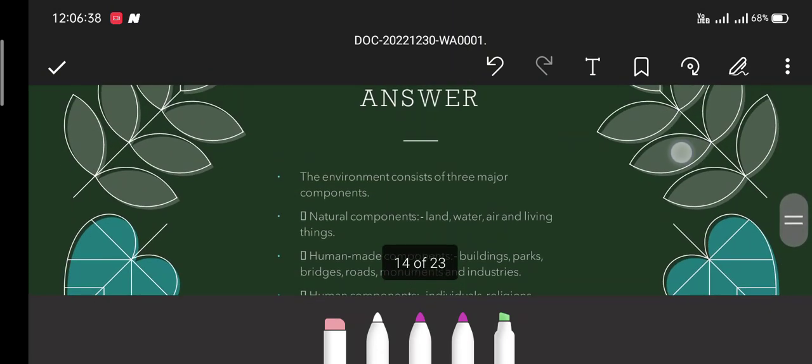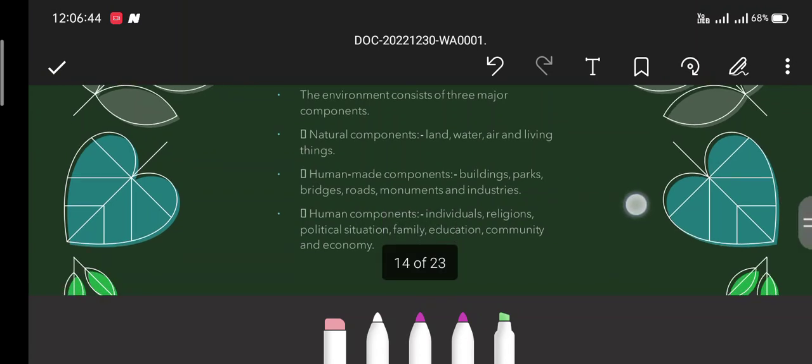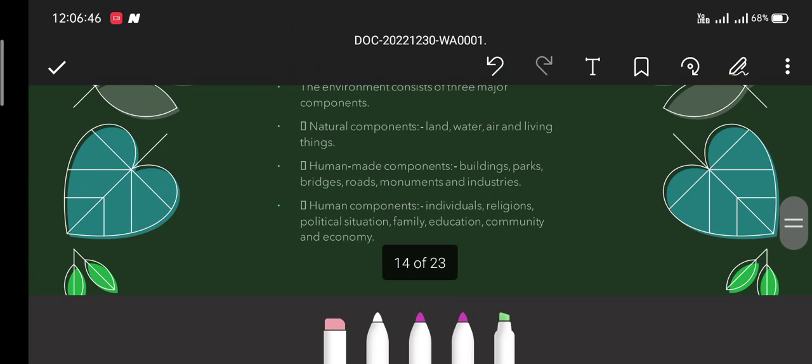Now, which are the major components of the environment? The environment consists of 3 major components. They are natural components like land, water, air and living things, the components which are made by nature.